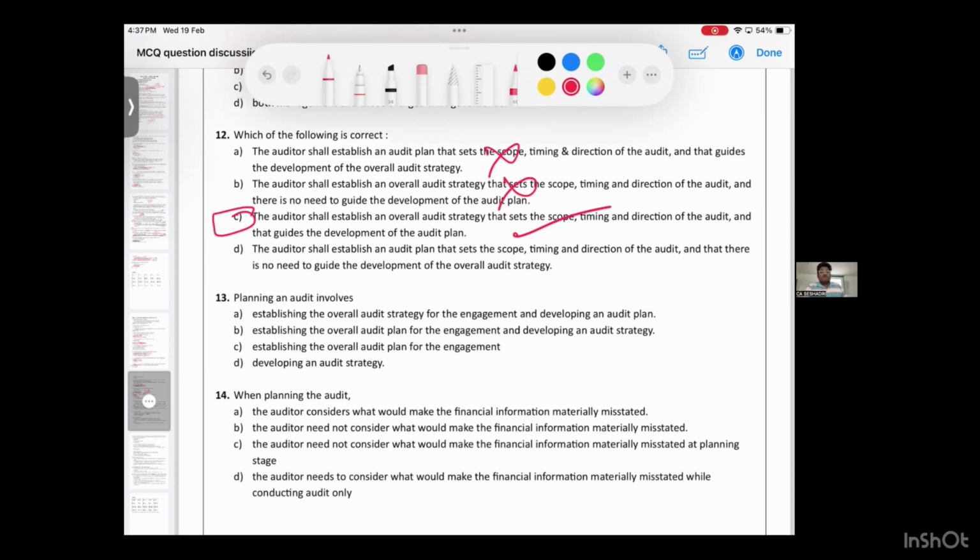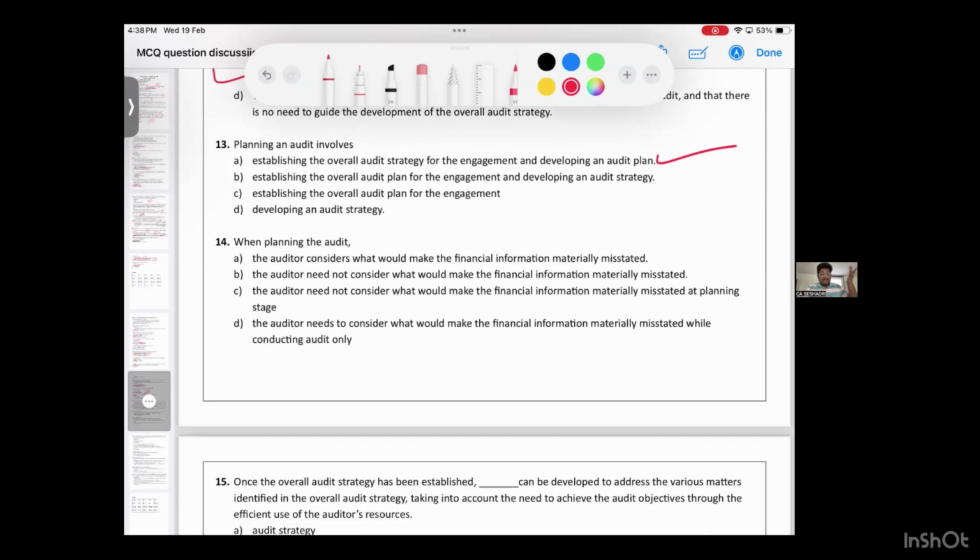13th question. Planning an audit involves what? What gets involved when planning? Establishing overall audit strategy and developing plan. Yes, this is correct. One doubt. In unit number 2, did I say P or not? One P is what? Preliminary. What is the other P? What gets covered in planning? Strategy, plan, program. First what should be done? Then make what? So which is the correct option? A. When planning the audit, please read from the board.